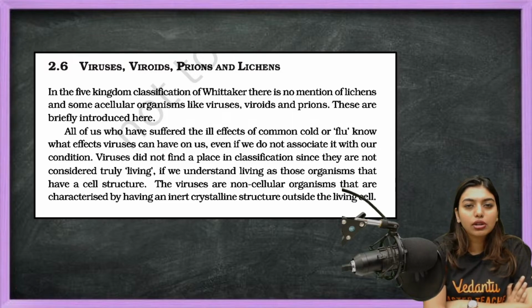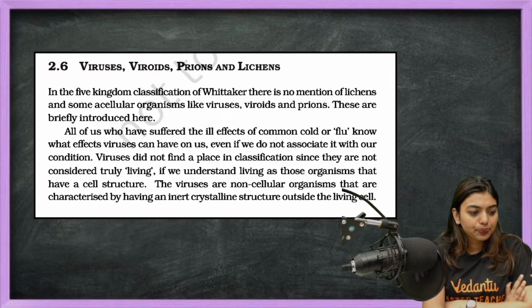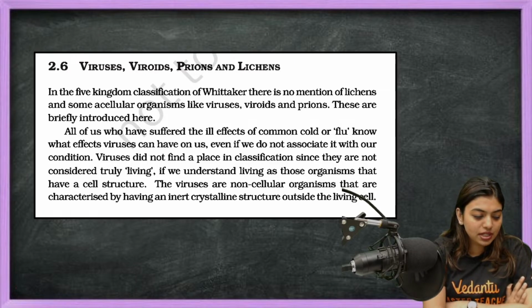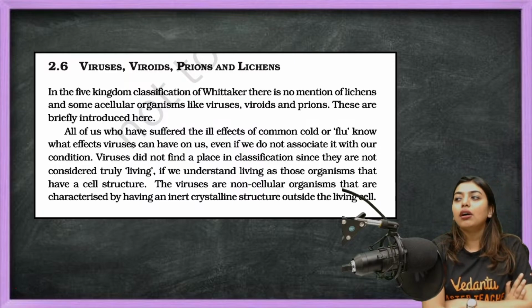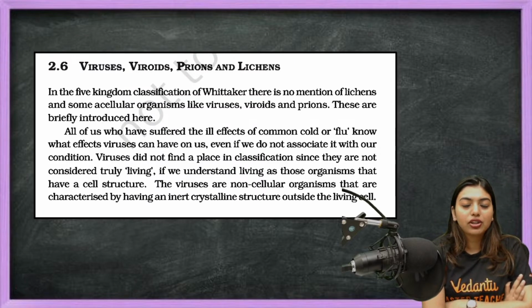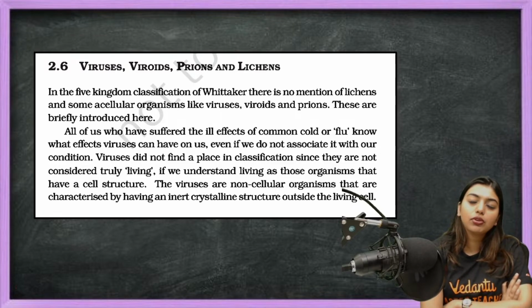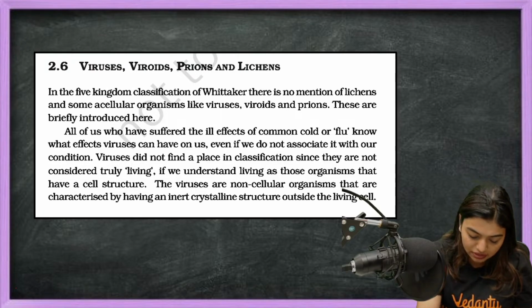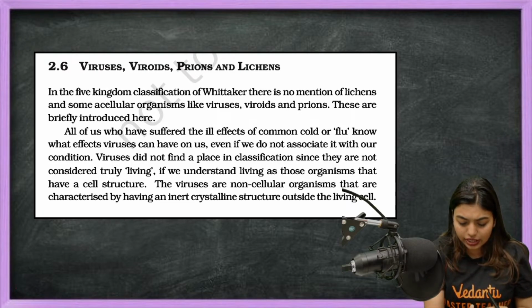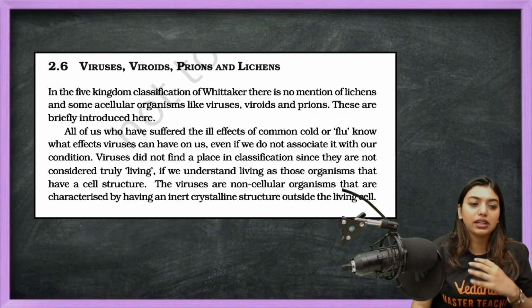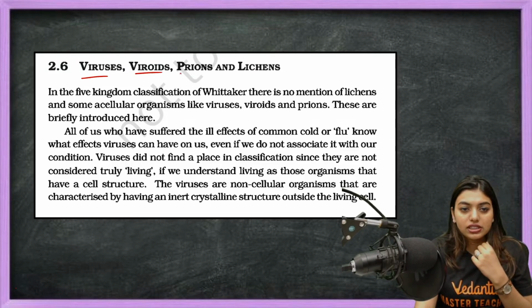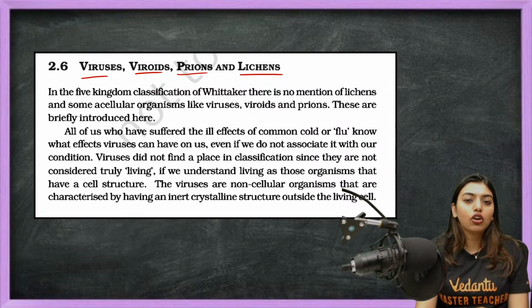Nowadays people call different relationships different things, situationship, some ship and all that. Everything has its own name. Same way, these were not belonging anywhere else. So people were like, okay, let's not take tension, let's just put them separately and learn about them separately. That is your virus, viroids, prions and lichens, learned separately, not under any kingdom.